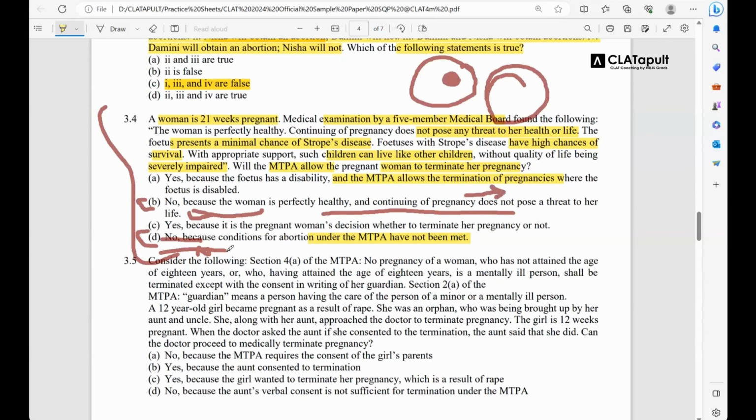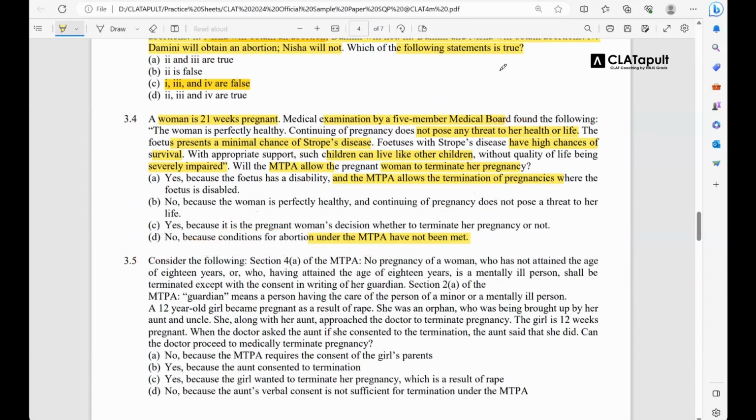Now, if you read option D, it says that conditions for abortions under the MTPA have not been met. It says conditions for abortion, which means that every single possible condition enlisted under the act is not being fulfilled. Thereby, we cannot allow for such an abortion. That is the reason. So it has a wider scope.